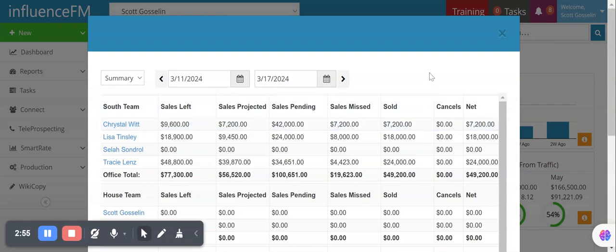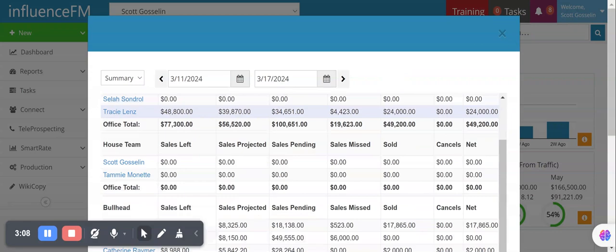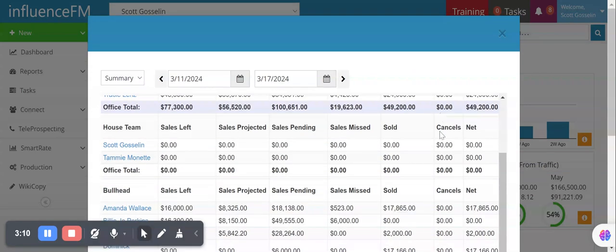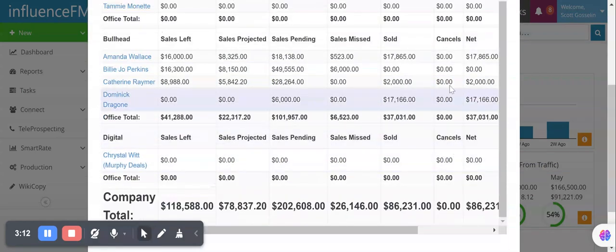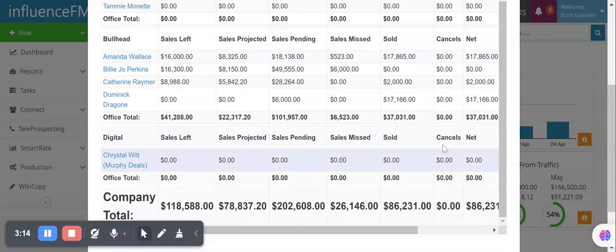All of these are fairly self-explanatory. Sales missed means the sales we didn't sign this week. What we have signed falls under sales sold. And if we have the unfortunate situation of having a cancellation, that would also fall into the cancellation category.